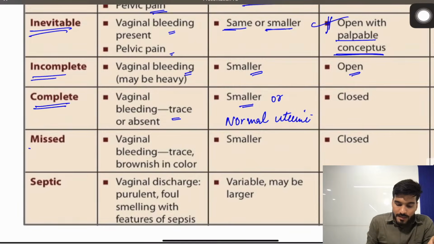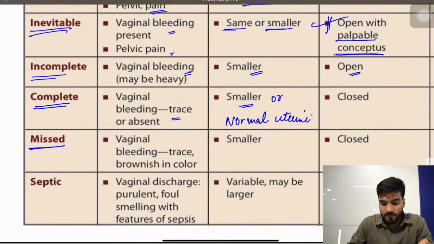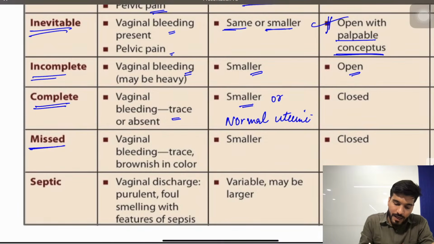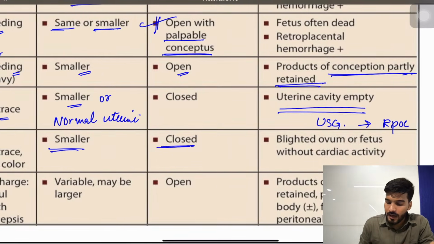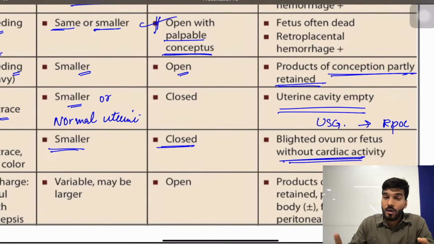If we talk about a missed abortion, vaginal bleeding is trace or brownish in color, very less, there is no pain, that's why it's asymptomatic. Uterine size is smaller, os is closed. It's a blighted ovum or a fetus without cardiac activity. Blighted ovum, why? If embryo is not present, then it's a blighted ovum. If embryo is present, then it's a case of a missed abortion.